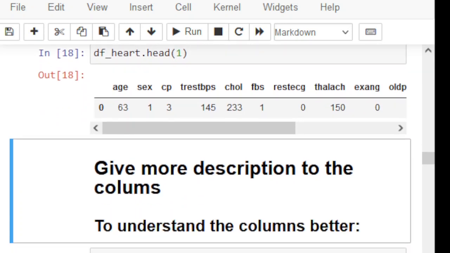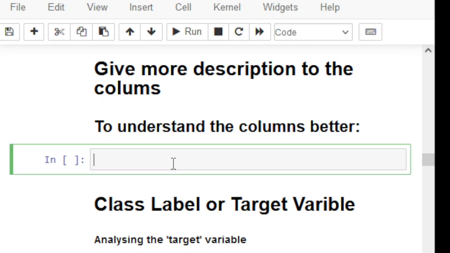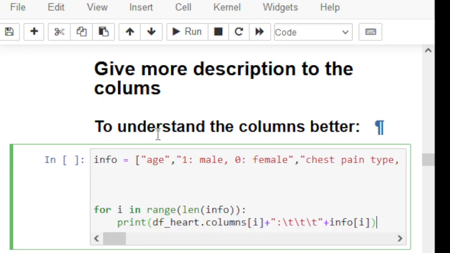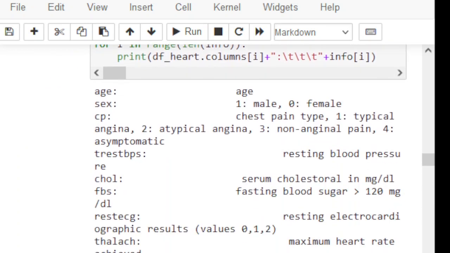Okay, let's give more description to the columns. What type of descriptions, what type of information can I get? If I run this code, look at this. Age means age.